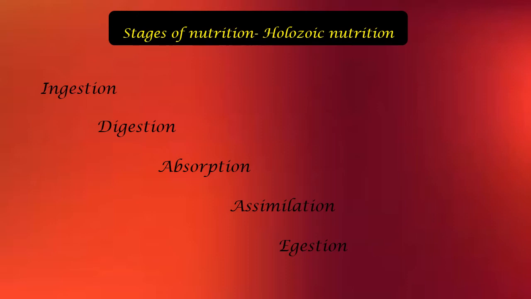First, by the term itself you can understand ingestion. It's the mode of taking the food in. All organisms don't take food the way we do. Yes, through the mouth, with the help of the hands we put the food inside the mouth, and then it gets into the process of digestion. The primary digestion happens inside the mouth. But what happens for the other animals? They don't have any specific arms. Like microorganisms or small organisms, for example a snail, they don't have a specific arm to pick up the food and eat. So ingestion, the mode of taking in the food, has several forms in different organisms.